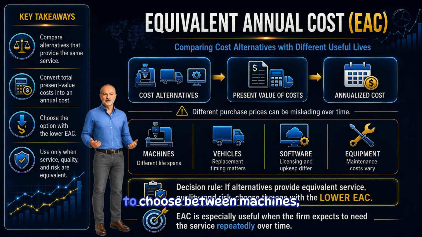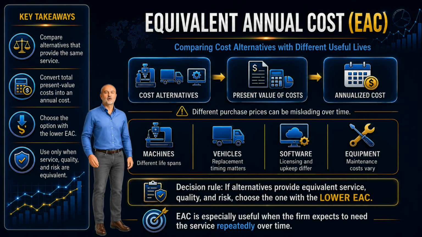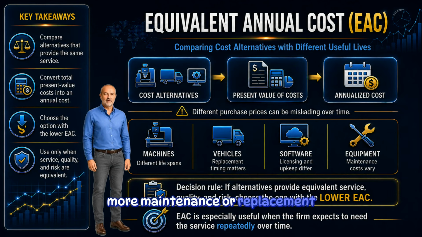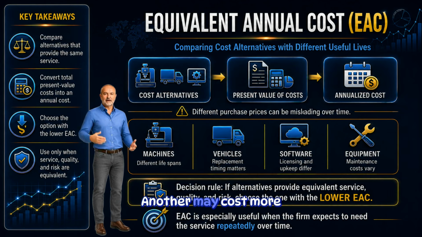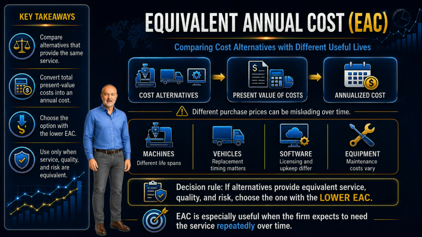A firm may need to choose between machines, delivery vehicles, software systems, office equipment, maintenance contracts, or other operating assets. One alternative may cost less today, but require more maintenance or replacement sooner. Another may cost more today, but last longer or operate more efficiently. Looking only at the purchase price can be misleading. The cheaper asset today may not be cheaper over time.